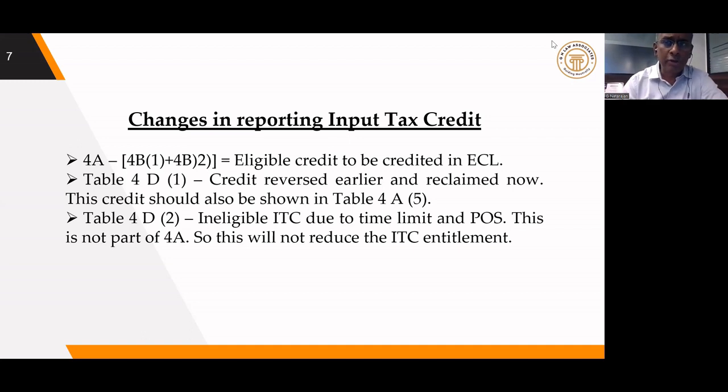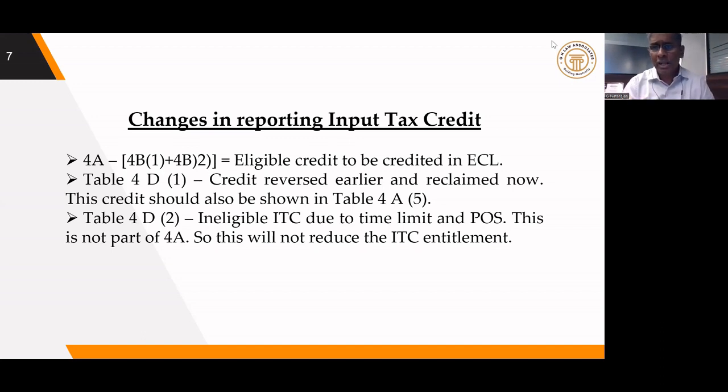Now coming to 4D. Earlier 4D talked about ineligible credit. It has 2 subtables: 4D1 is blocked credit under section 17(5) and all other ineligible credit under 4D2. Now 4D has been changed, has been substituted. So now in 4D1 we have to show whatever credit we have reversed under 4B2, that is reclaimable reversal. Subsequently, when we are reclaiming such a credit, that quantum has to be shown in table 4D1.